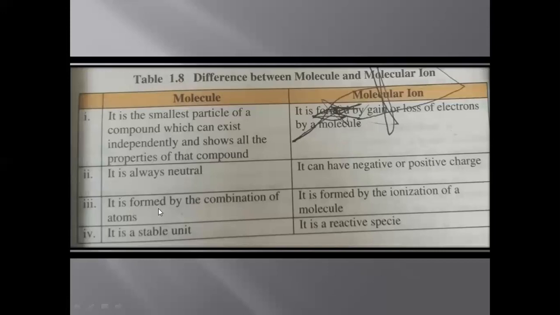A molecule is formed by the combination of atoms. Many atoms combine together and then form a molecule, while a molecular ion is formed by the ionization of a molecule. Ionization of a molecule means when a molecule loses or gains electrons. Or in other words, when we heat a molecule, especially a gas molecule, what will happen?